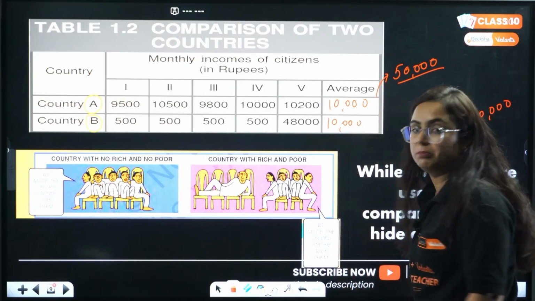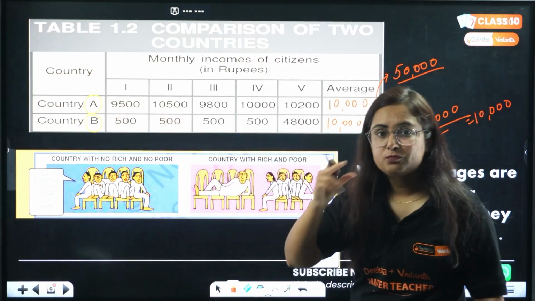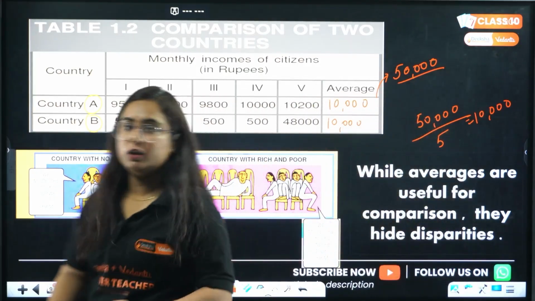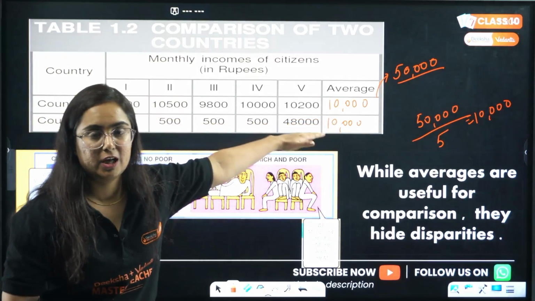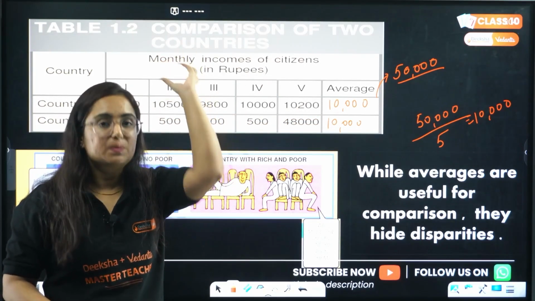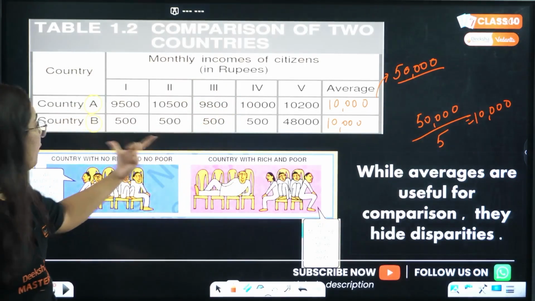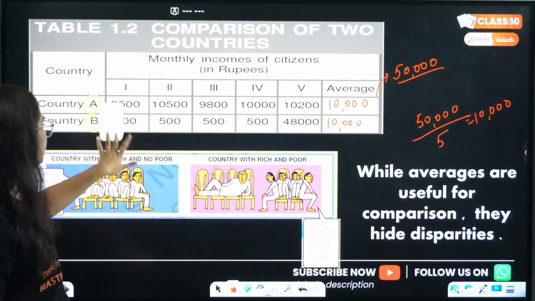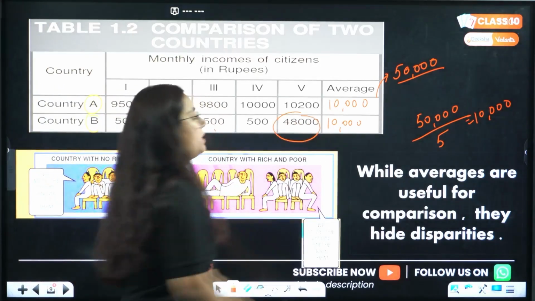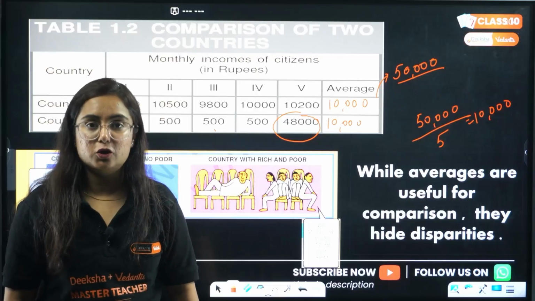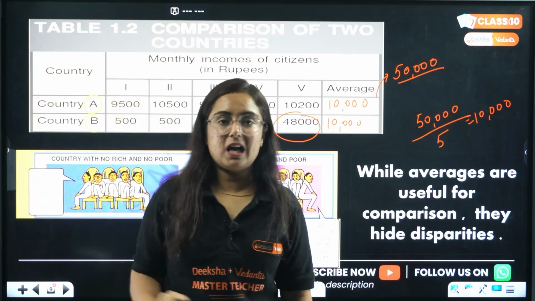Now comes the point. Do you think that if we see country A, every citizen there is earning somewhere around 10,000? So the per capita income data is accurate for country A, but not for country B, because here there are people earning 500, 500, 500, and only a single person earning 48,000. Do you think that this criterion is very accurate to compare the countries?